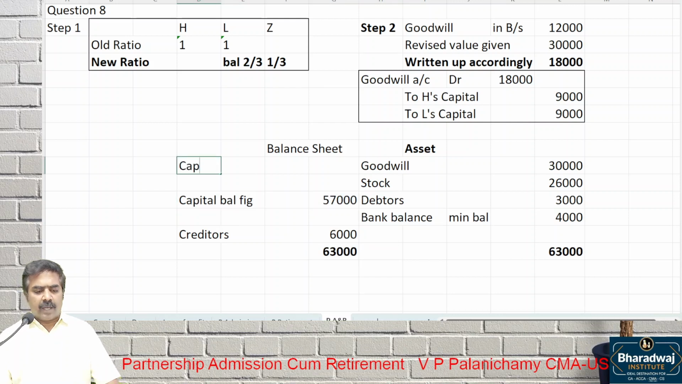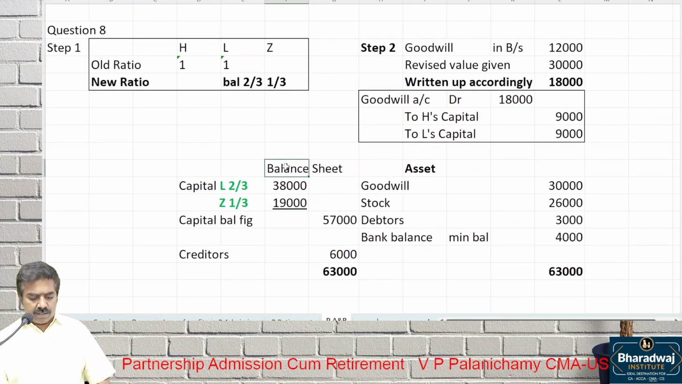This capital, of which partner? L. L should be 2 by 3. 2 by 3 of 57,000, how much will it be? Of 57,000, L should contribute 2/3. How much? 38,000. Then capital of Z should be 1 by 3. How much? The partners want to maintain in profit sharing ratio. 19,000. Wait. Once again, repeat. We thought in a reverse way and found out this balance.